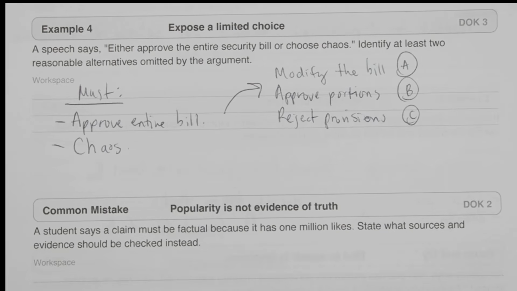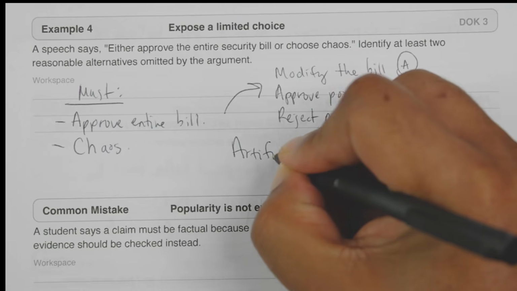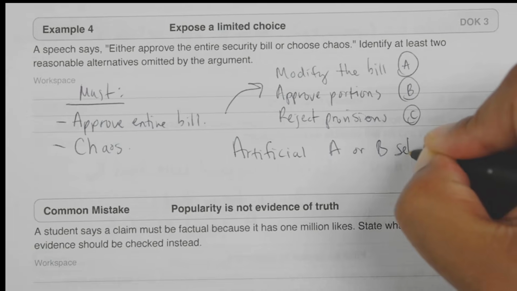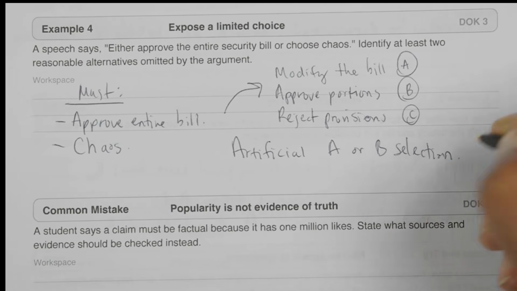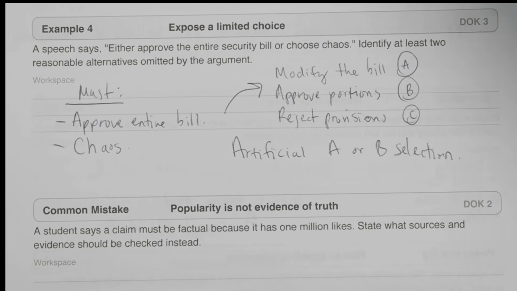So the argument creates an artificial either A or B. Okay. But again, there are other options clearly. We can come up with so many others.